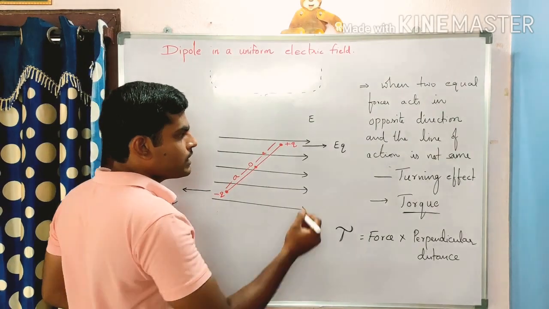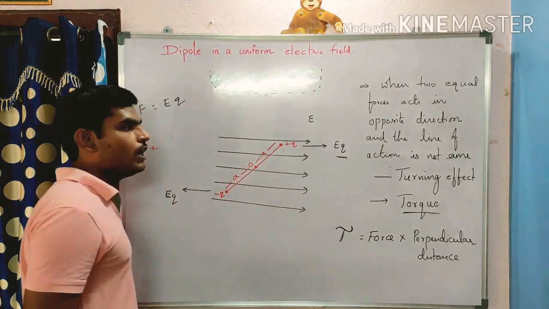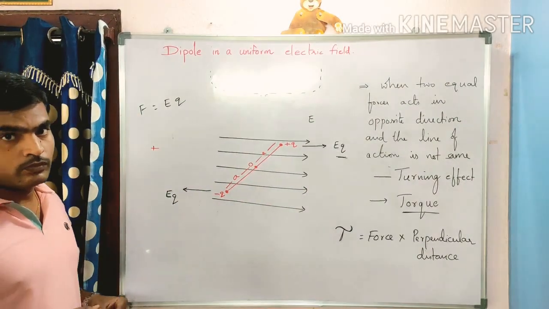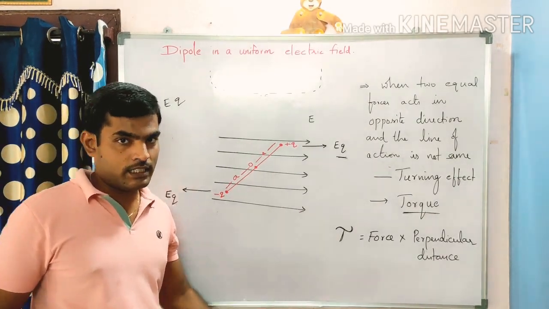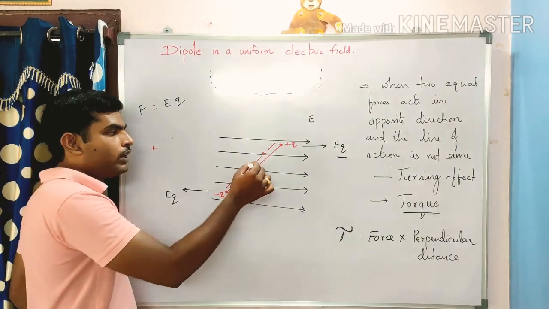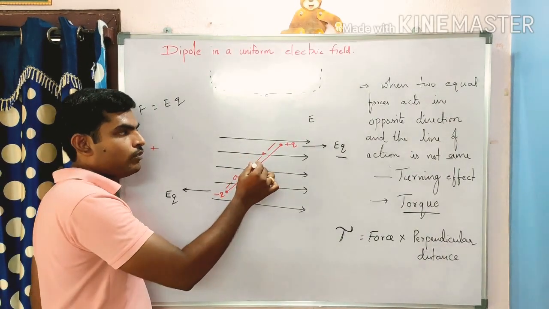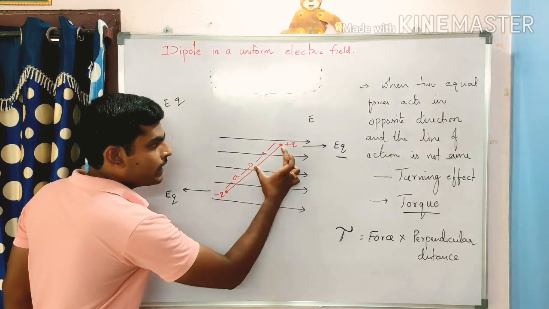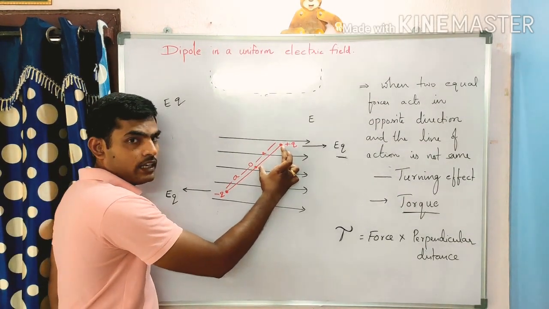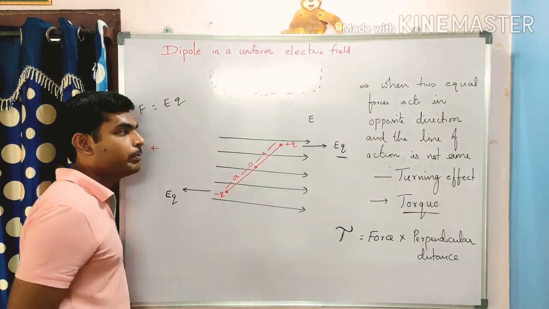We know that the force is EQ. What is the perpendicular distance now? From where should it be taken? This is the axis of rotation, and from here I want the perpendicular distance. Is this distance A the perpendicular distance? No, it is not a perpendicular distance.